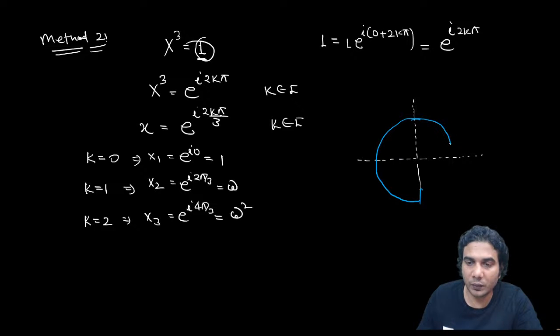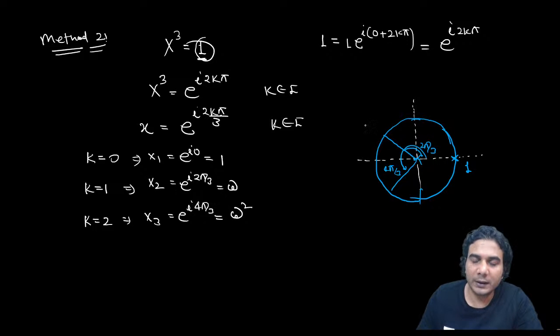The difference of argument of any 2 consecutive is 120. So first is 1. Second you can see is e raised to iota 2 pi by 3, so this angle is 2 pi by 3. And third is e raised to iota 4 pi by 3, so this angle is 4 pi by 3. This is your omega, this is your omega square, and this is your 1.